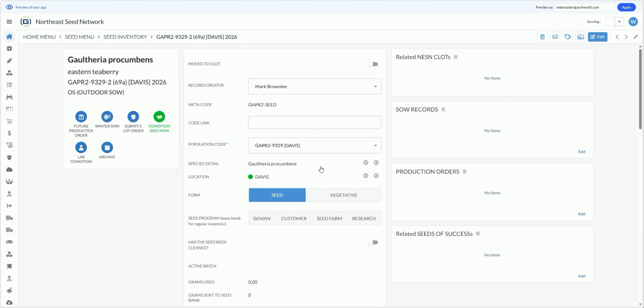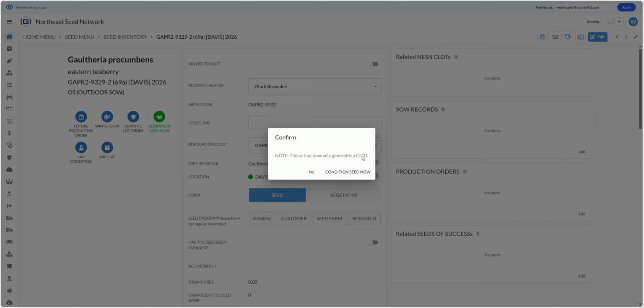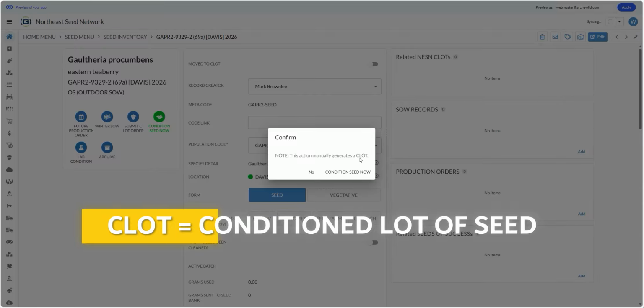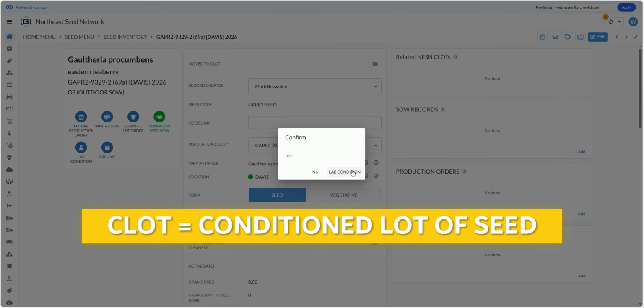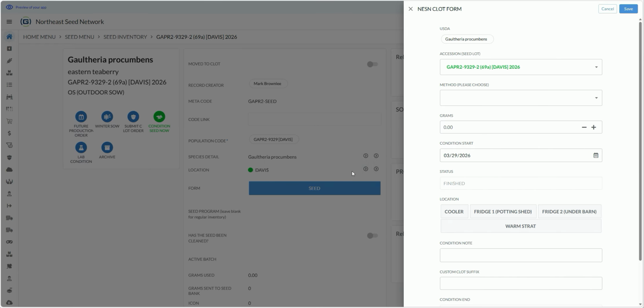So we can condition this right away. And in fact, the fact that I collected the seed in March means that the seed is already conditioned. It was conditioned in nature and collected late. So I'm going to condition that seed now. And what this does is it creates a conditioned lot of seed, which is called a C lot, which is separate from the seed lot. And this was outdoor sow.